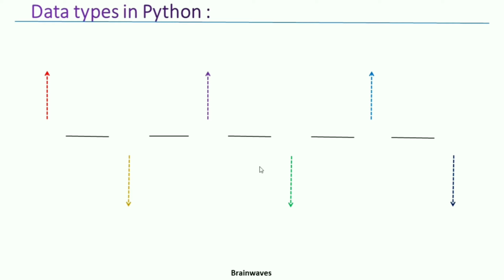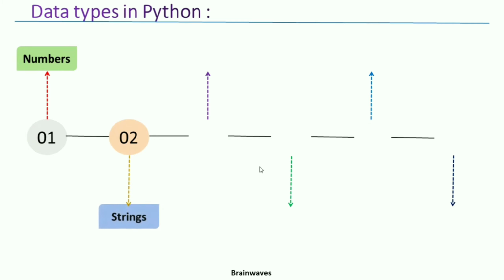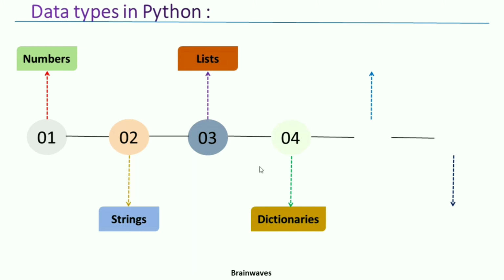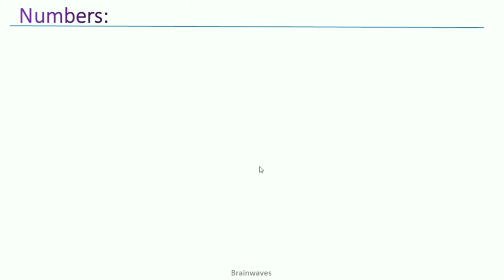Now the different data types in Python: in total there are 6 data types. The first data type is numbers, the second is string, the third is list, the fourth is dictionaries, the fifth is tuples, and the sixth is sets. Out of these, numbers and strings I am going to cover in this video, and in the next video we will talk about lists, dictionaries, tuples and sets. So let me start with numbers.